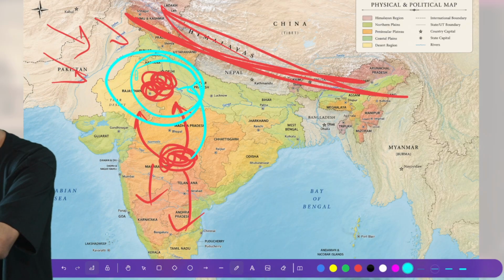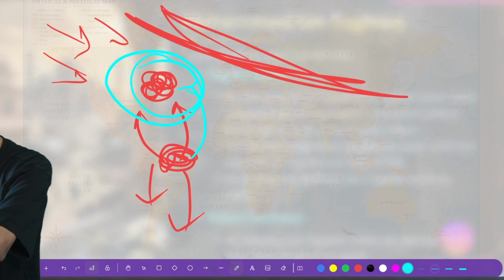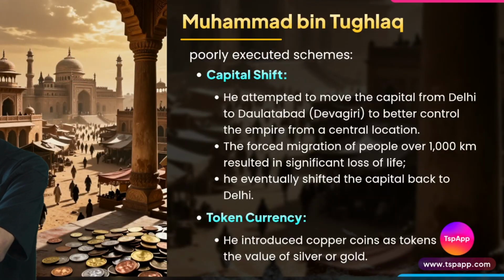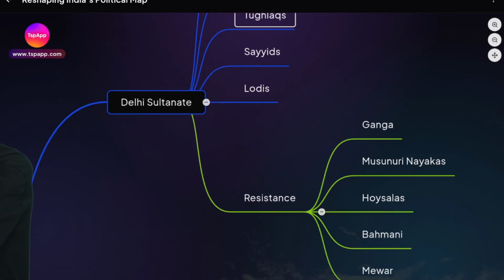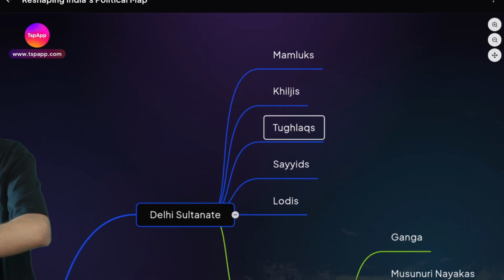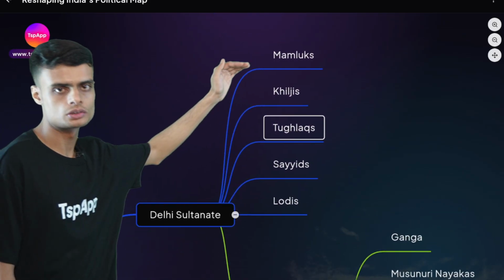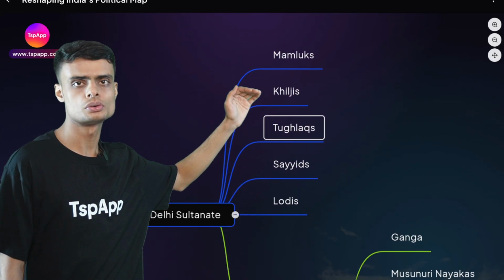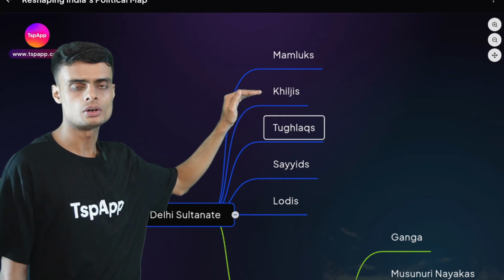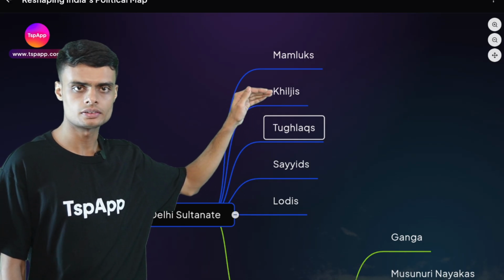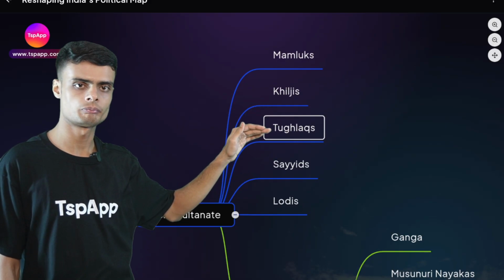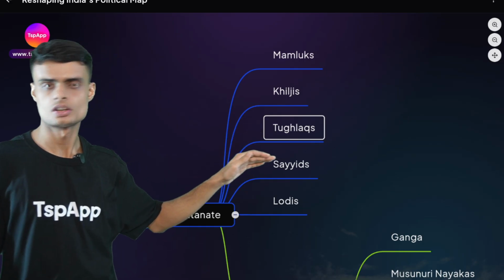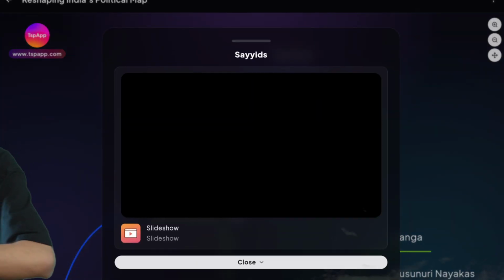Okay, now we will see the next ruler after Tughlaqs. After Tughlaqs, we have another dynasty called the Sayyid dynasty. So Mamluks are Turk. Khiljis are also Turk, but they follow many cultures of Afghan. And then we have the Tughlaqs who are also Turk. And then we have Sayyids who claim to be Arabs. Okay.